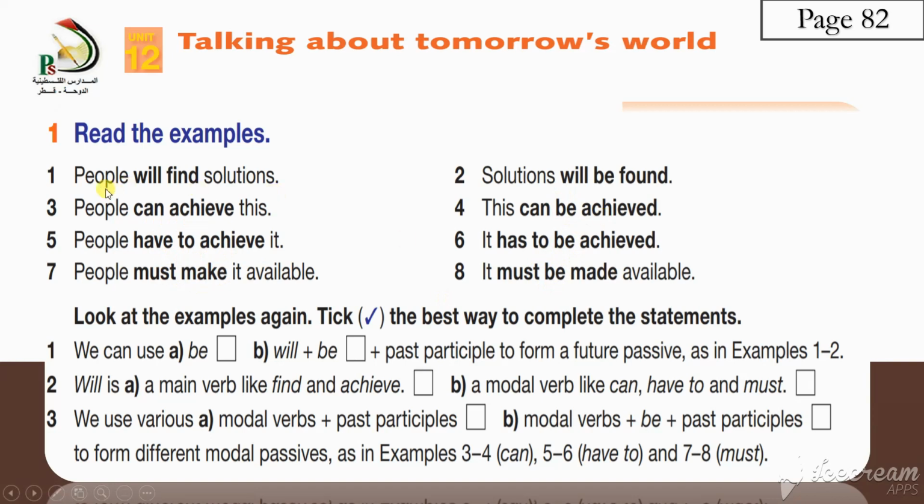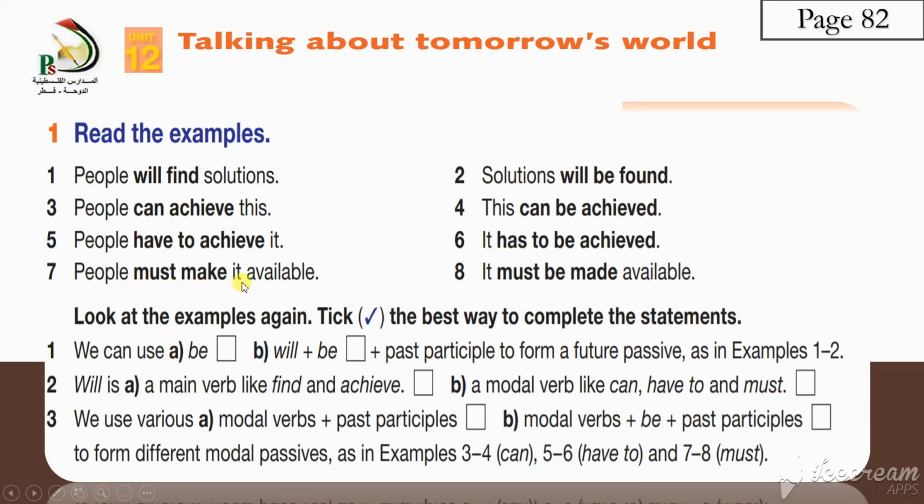Let's read them. People will find solutions. Active. Solutions will be found. People can achieve this. Soon after the verb: this can be achieved. People have to achieve it. It has to be achieved. It is singular, so it needs has.